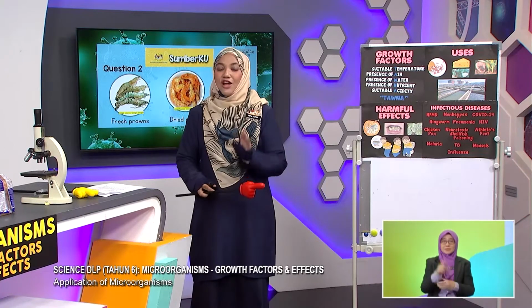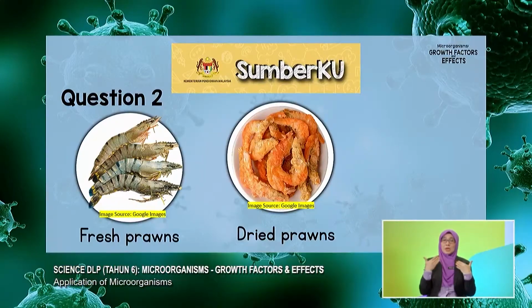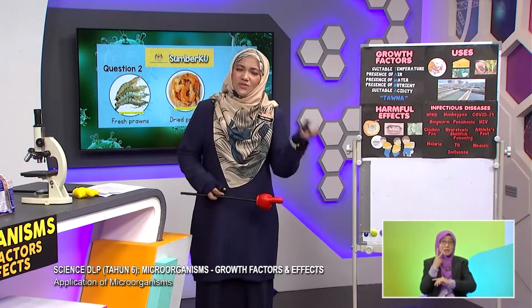I have fresh prawns. I just bought them in the market. And I place them on a plate and leave them on the table at room temperature. And next to it, also a plate of prawns, but this type is the dried ones that your mom always used to cook with vegetables. So the dried ones, I put next to the fresh ones.